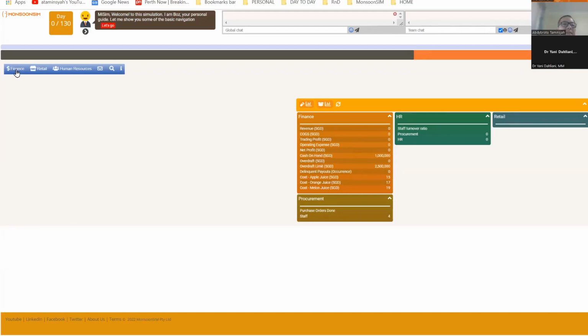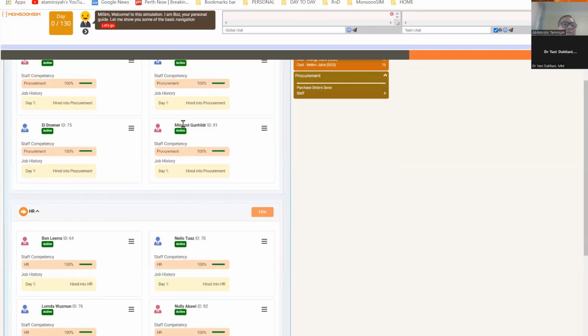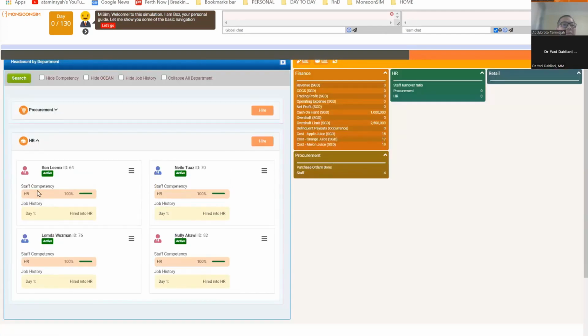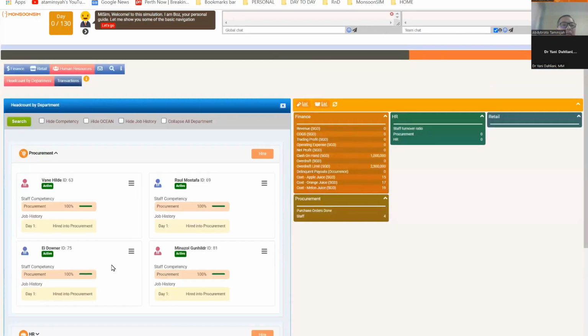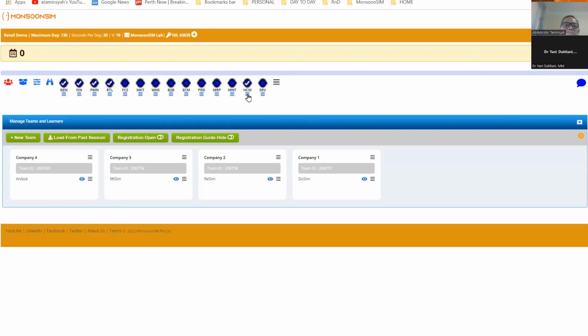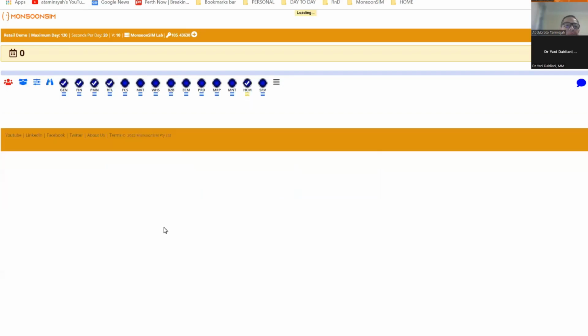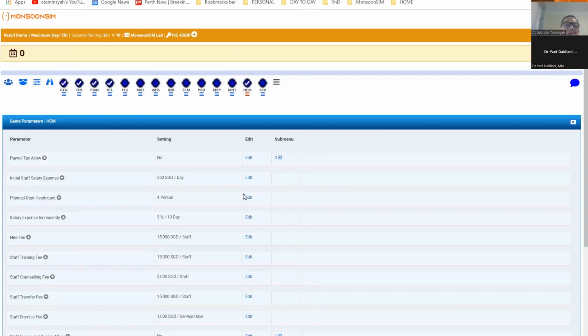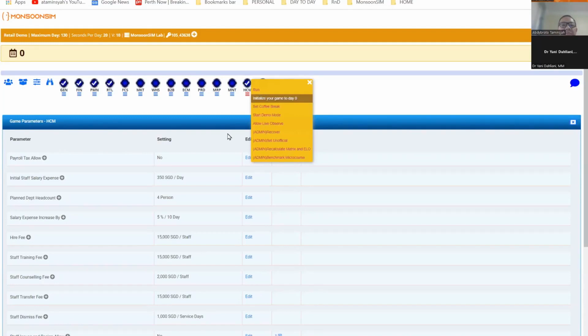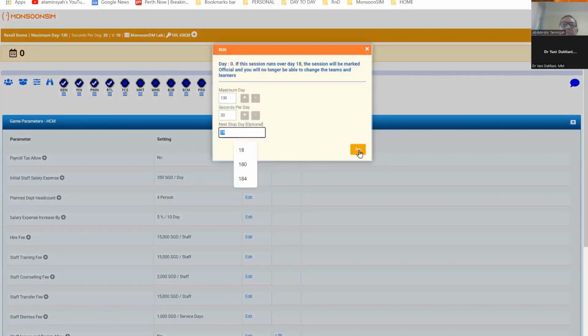That's the initial balance. How many staff do we have in this game for the student? There are 8 staff. In the procurement department, there are 4 staff, and in the HR department, there are 4 staff. So altogether, there are 8 staff. Let's take a look at their salary. If you look at the human resource, the salary is 350 Singapore dollars per day. So I am going to pay 2,800 per day. All right. I'm going to run the game for today. I'm going to stop on day 2 and see what happened.